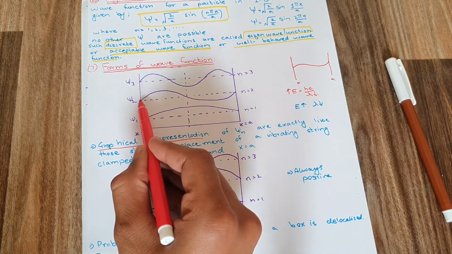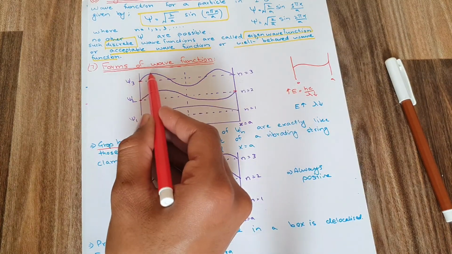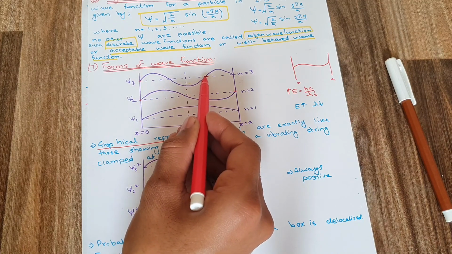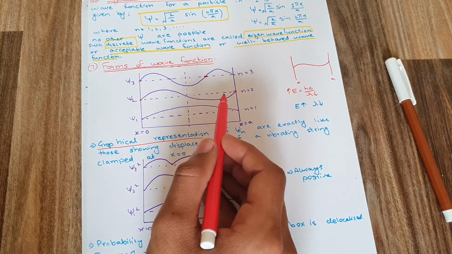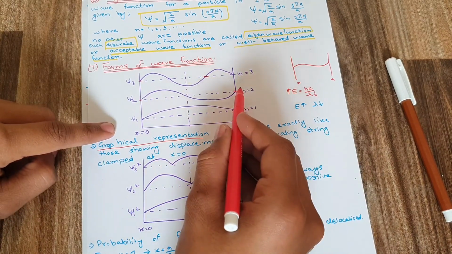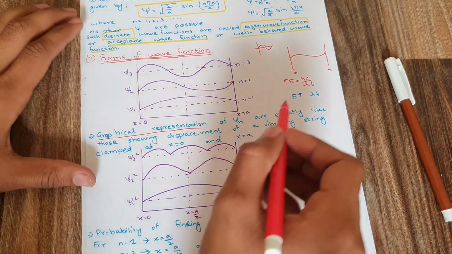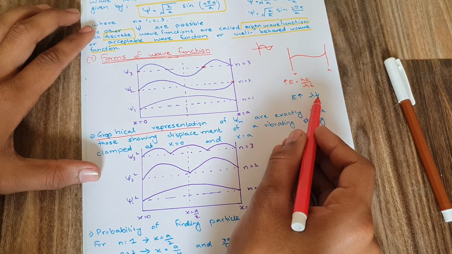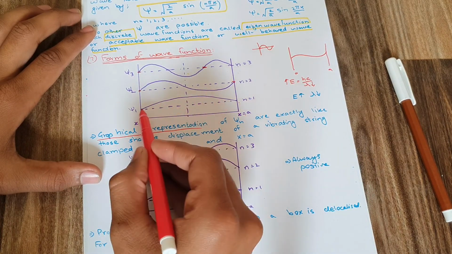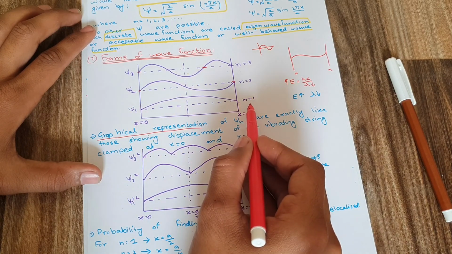The wavelength starts from here and ends here. If I take n is equal to 3, the wavelength starts from here, here is the wavelength crest and here is the wavelength trough, so here the wavelength ends. So my wavelength is reduced as energy is increased. On increasing the value of n, the energy increases and the wavelength decreases. Psi 1 has a very large wavelength since it has very low energy. At n is equal to 1, the energy is lowest.